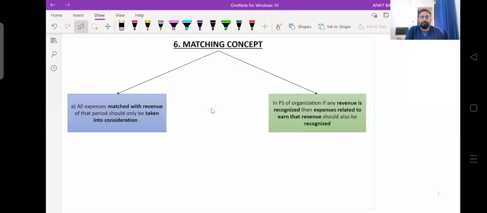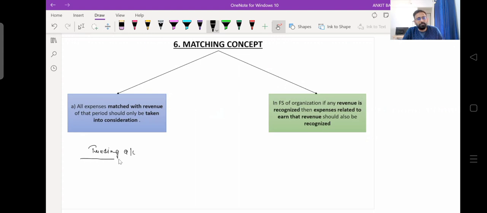So what is the matching concept? First of all, I will give you an example and then I will explain this concept. You might remember that we prepare a trading account. Nowadays we follow Schedule 3, so we don't prepare a trading account. But to explain this concept, I will prepare a trading account and explain it in detail.